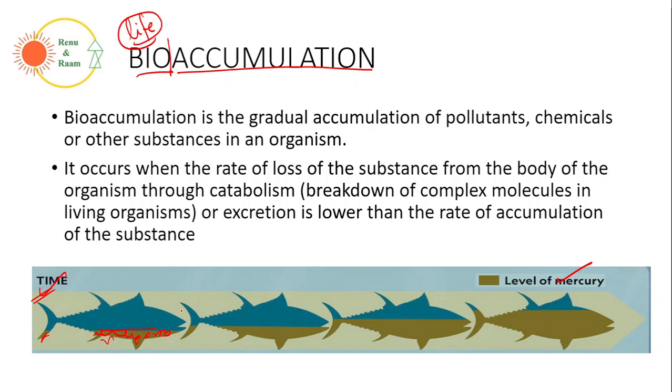Now the consumption is taking place again and again. Let's say this consumption is for the first week. Second week also the fish is eating the same item. Now the mercury gets accumulated more. Third week it gets accumulated more. And the fourth week, if you see, more than 75% of the fish body is covered with mercury. That is because the area where the fish is living is either contaminated with mercury or any other substances which would release mercury. Okay, this is called bioaccumulation.